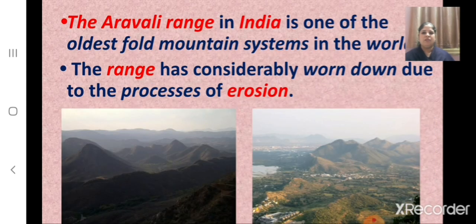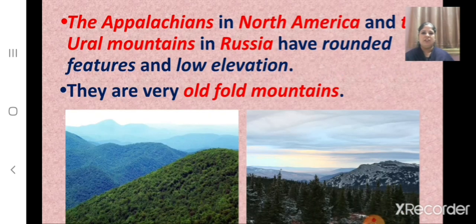And children, which is one of the oldest fold mountain systems in the world? The Aravalli range, which is in India. It is one of the oldest fold mountain systems in the world. And this range has considerably worn down due to the processes of erosion. And children, which old fold mountains have rounded features and low elevation? The Appalachians in North America and the Ural Mountains in Russia. They have rounded features and low elevation and they are very old fold mountains.